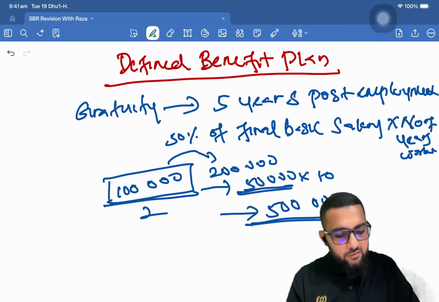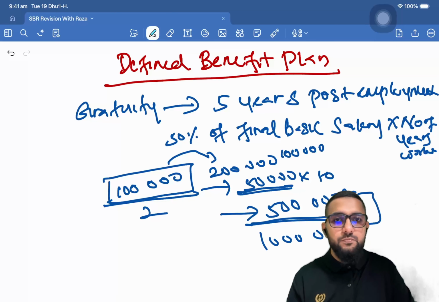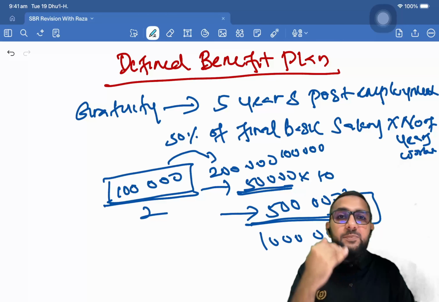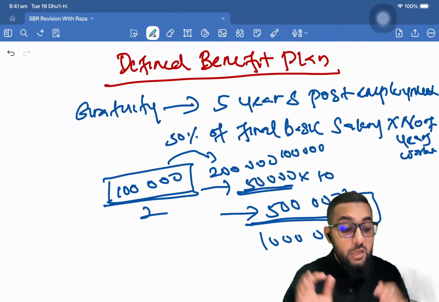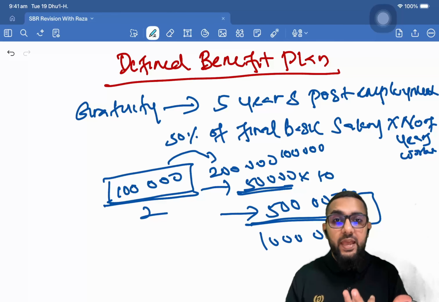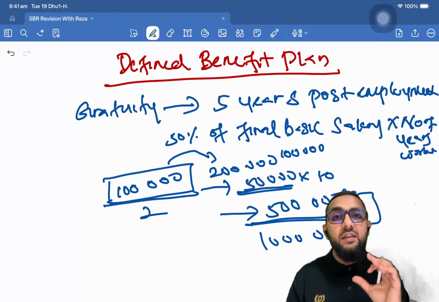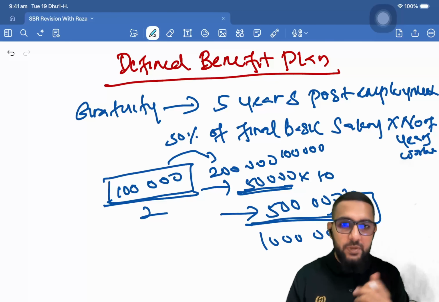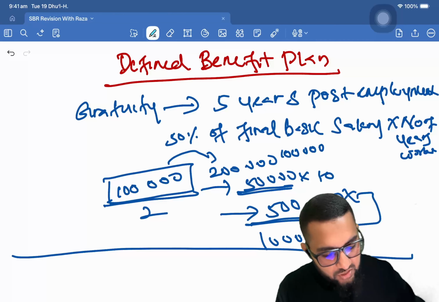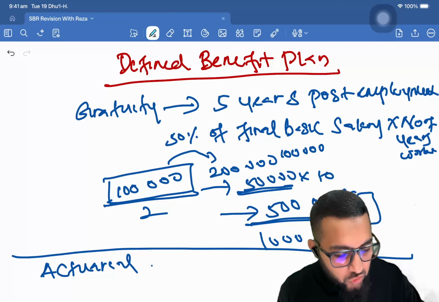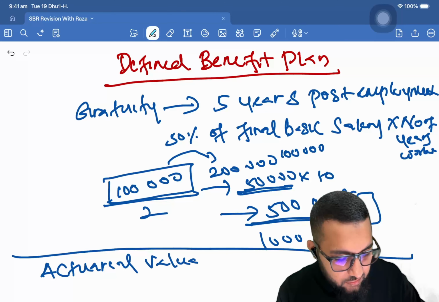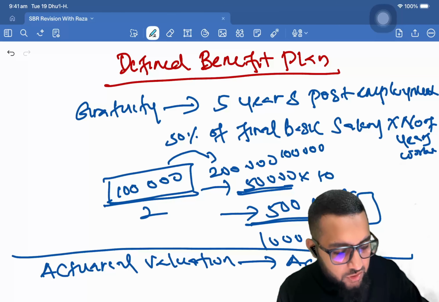So in that case, if 100,000 becomes 200,000, even this will increase, right? Now this becomes 100,000 into 10, which becomes not 500,000 now, but 1 million at the end of year 2. And likewise, it may keep changing every year based on the change in estimates and the practical situations, which is why a defined benefit plan will keep changing and there will be a remeasurement that will keep happening. And to do this remeasurement, there will be an expert called an actuary. Actuarial valuation, right? This will be done by an actuary.